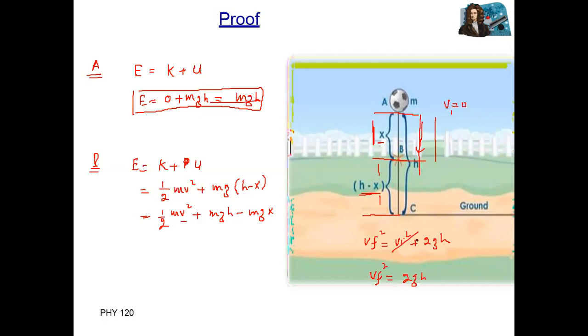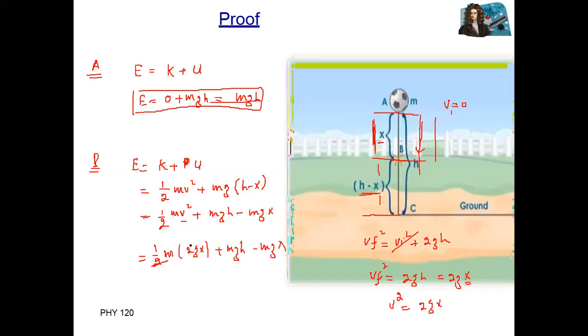Our body covers a distance of x, so I will write 2g multiplied by x, where x is the distance covered. There is no initial velocity, so I will write only the final velocity: v square is equal to 2gx. Now, replacing v square by 2gx, we have half m times 2g times x, plus mgh minus mgx.